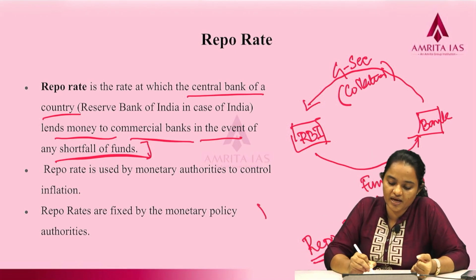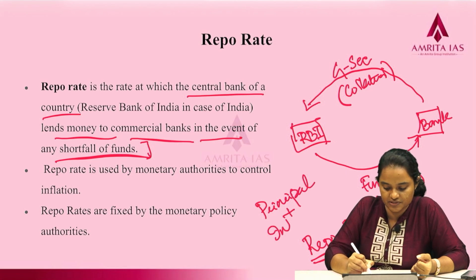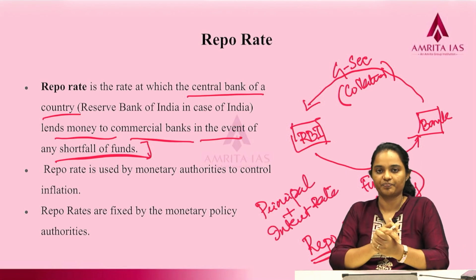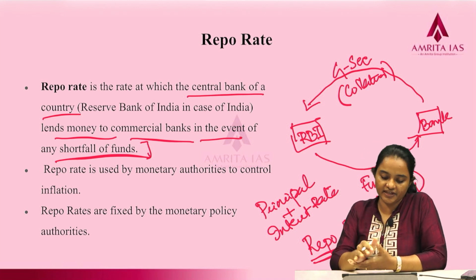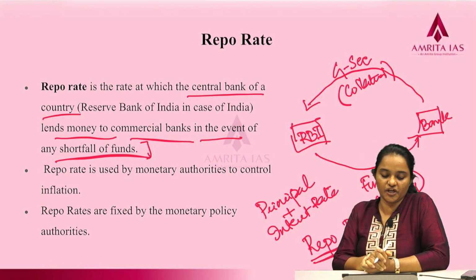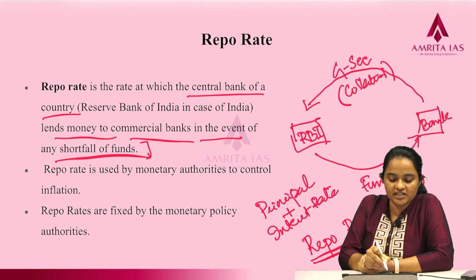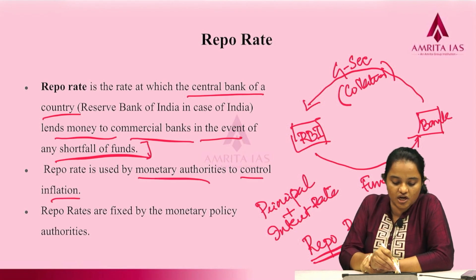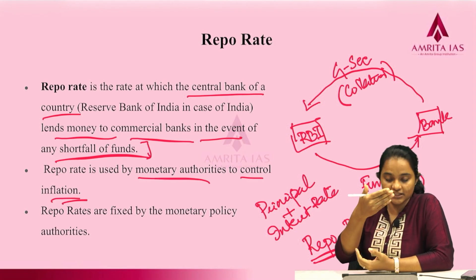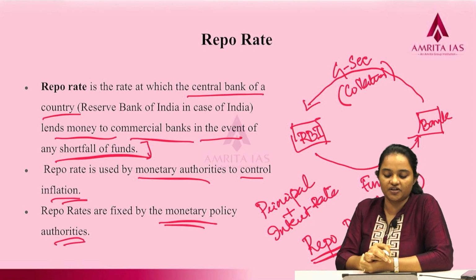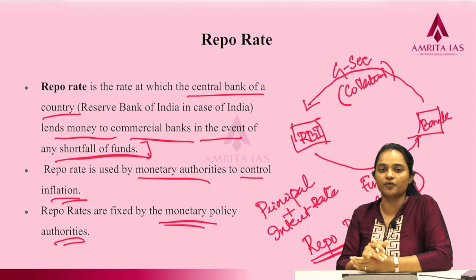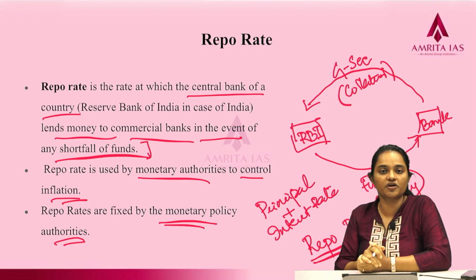So, banks will pay back the principal amount plus an interest to RBI. This is the whole mechanism of repo, and the rate at which this is charged is known as the repo rate. It is basically used by monetary authorities to control inflation, and this repo rate is fixed by monetary policy authorities.